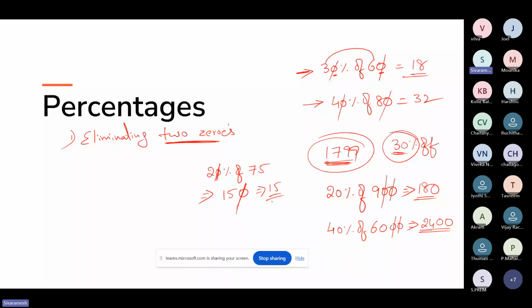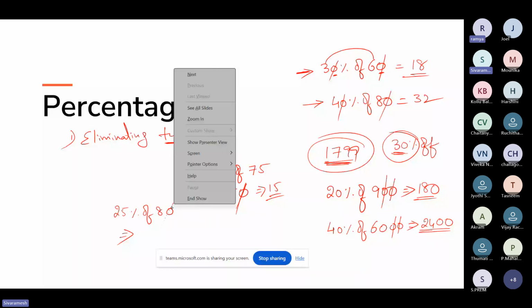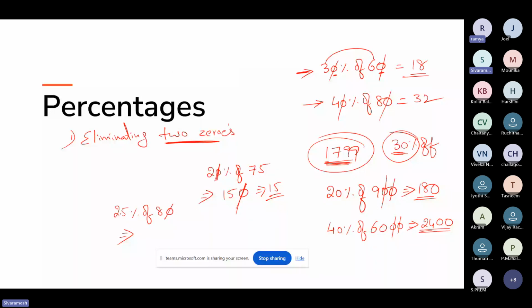That's it. Now I'll give you one question. Let's say 25 percentage of 80. Can anyone say the answer for this? 25 percentage of 80. 20, sir. 20. Yes, very good. So here you can say the zero will be cancelled from 80, and there is one more zero that needs to be cancelled. We don't have a zero in the question, either in 25 or 8. So what I need to do is multiply 25 times 8. Actually 25 times 4 is 100. 25 times 8 is 200, right?